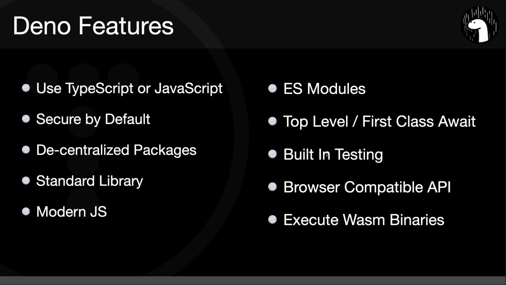There's also testing, built-in testing with Deno. There's a browser-compatible API, so you can use features like fetch. There's a main window object, stuff like that. You can also execute WASM binaries, so WebAssembly binaries. You can execute those directly as well. So these are just some of the really cool features that Deno includes.